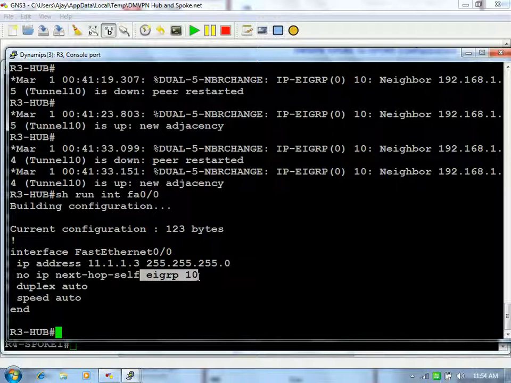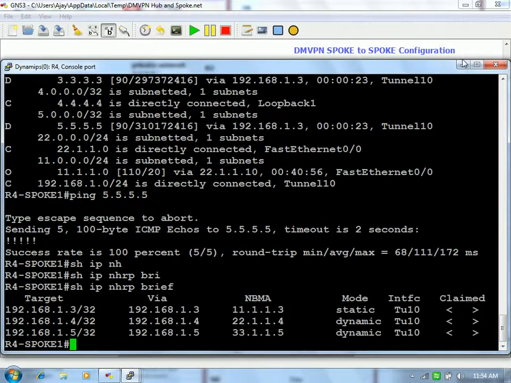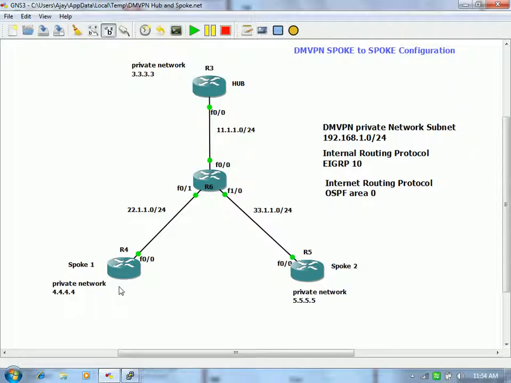By disabling this property, let's say R4 is advertising 4.4.4.4 in EIGRP and it is reachable via 192.168.1.4, right? Then wherever 4.4.4.4 is propagated by R3, the next hop address will be given as 192.168.1.4 and not 192.168.1.3. The hub will not be the next hop, but the original hop address will be there.